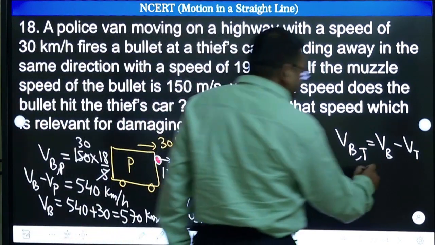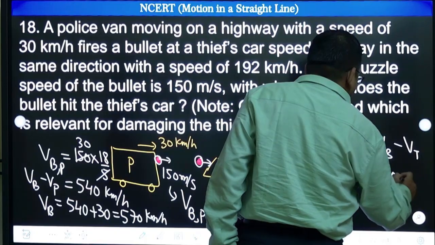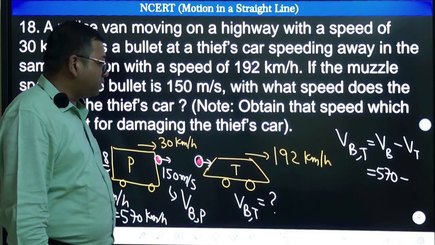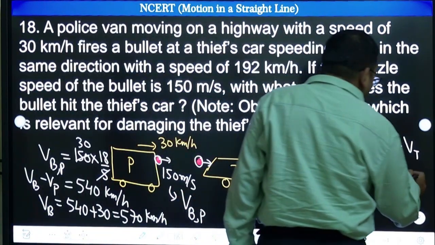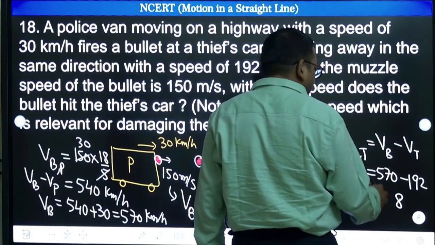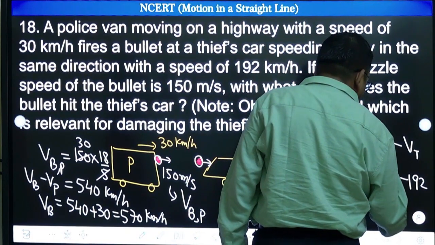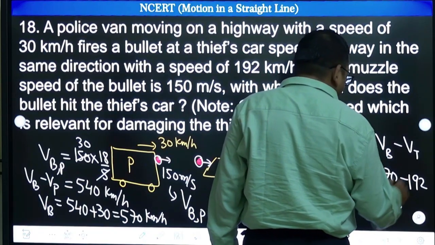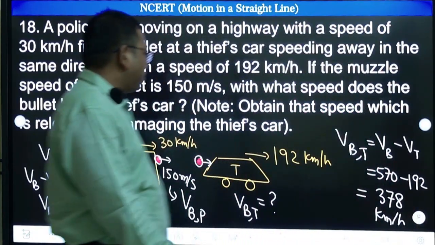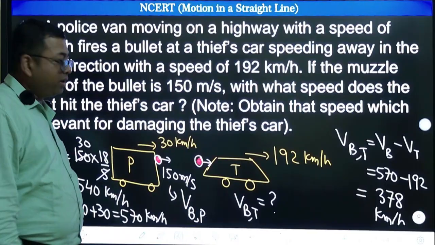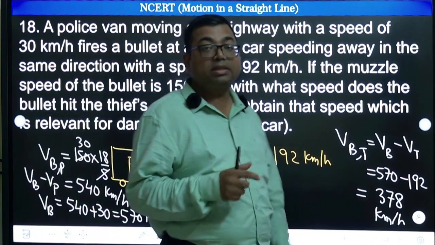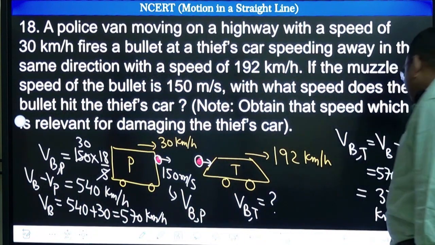So this is going to be 570 minus, right? Minus what is the velocity of this thief? 192. So let us calculate this. 570 minus 192 is 378 kilometer per hour. This is the relative velocity with which the bullet will be hitting that. Fine. I hope you have understood this. Sometimes in the question they will not mention it explicitly, and you have to understand that. Okay, let us move to the next.